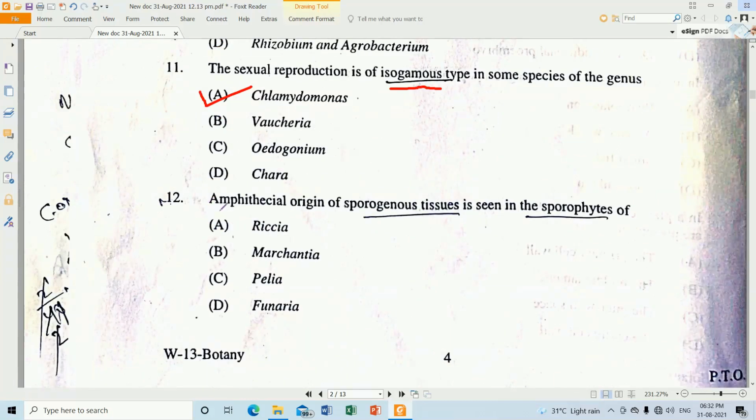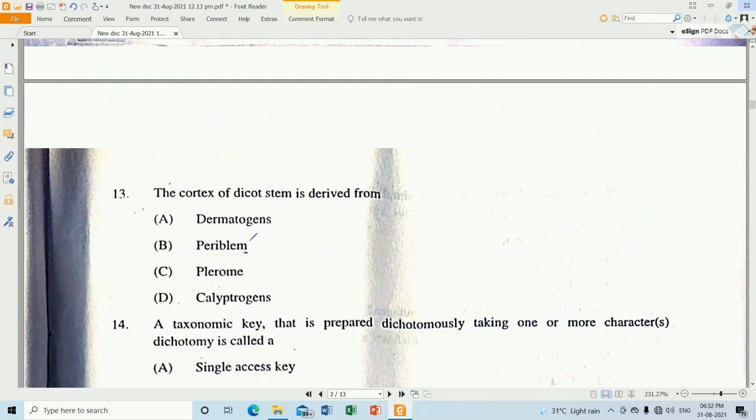Question number 12. Epithelial origin of sporogenous tissue is seen in the sporophyte of Riccia. So mostly the Anthoceros is the correct one, but since Anthoceros is not in the option, Riccia will be the most correct. Question number 13. The cortex of dicot stem is derived from the periblem. So cortex is derived from the periblem.